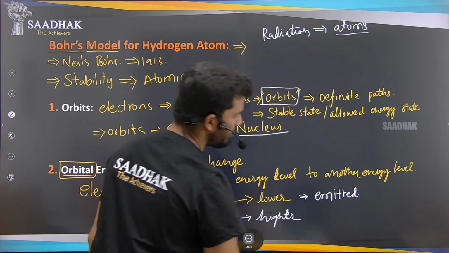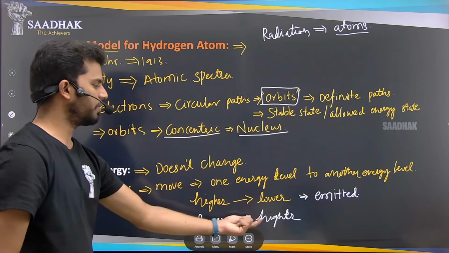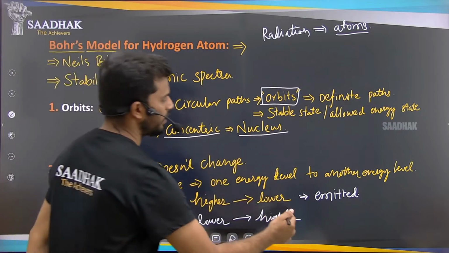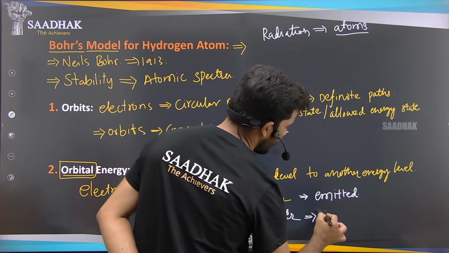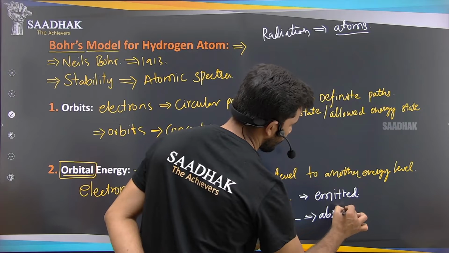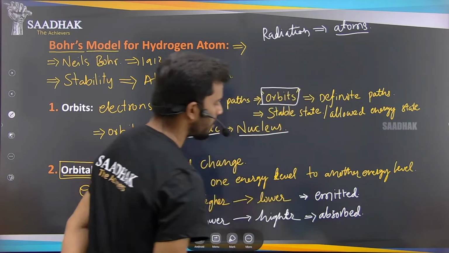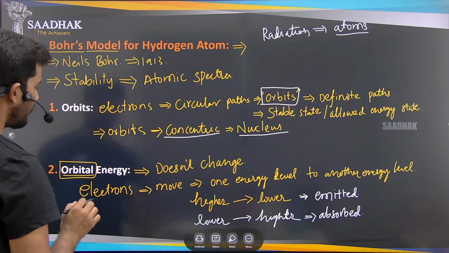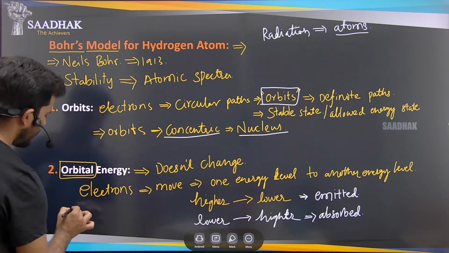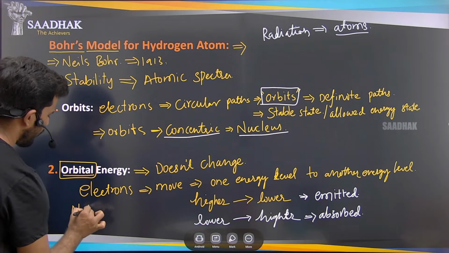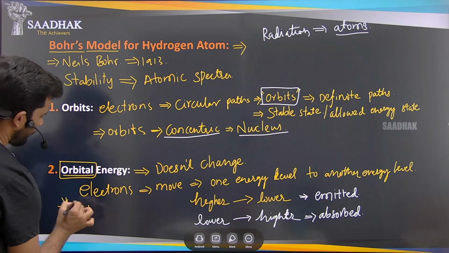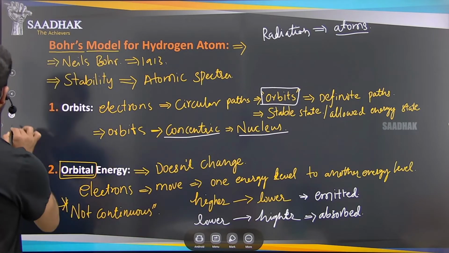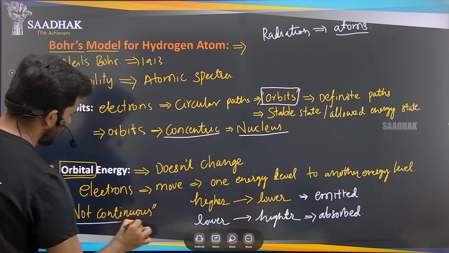The energy will be emitted. Or from lower level to the higher energy level, what happens? They acquire the energy, means absorb the energy. So this is how the energy is changing. But this change of energy is not continuous. Important point: the change of energy is not continuous. Remember this important point.